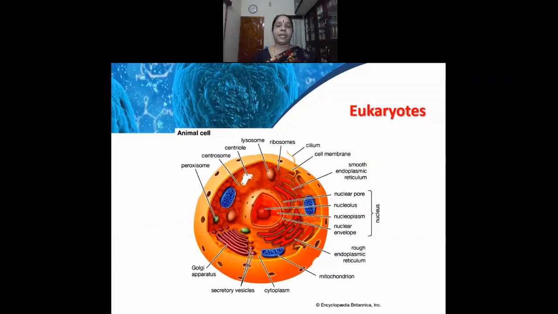And this is the image of the eukaryote. So in the image of the eukaryotes, you can find that there is a distinct nucleus which is covered by a nuclear envelope, or it is called as the nuclear membrane.